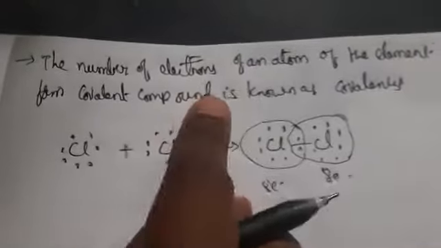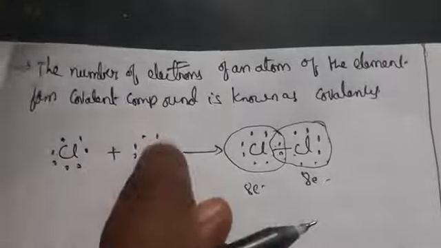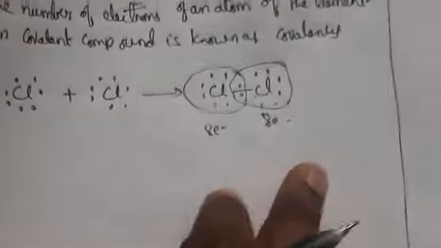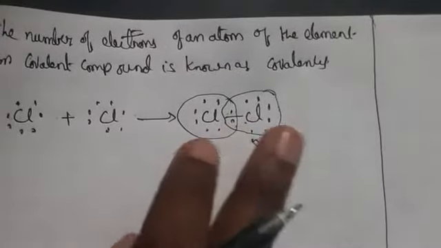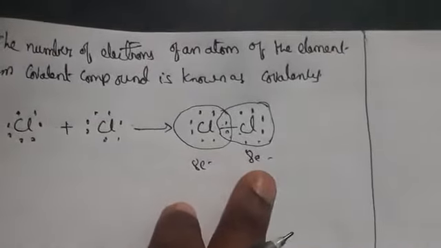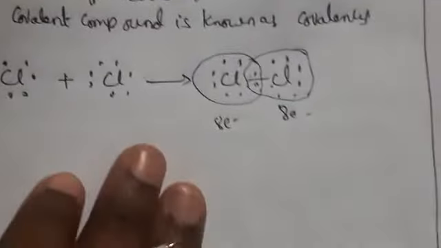Total 7 and 7, so when you combine these two, each has 8 electrons. So the number of electrons of an atom of the element that form a covalent compound, we call it covalency. Here, the number of covalent bonds includes dative bonds. The covalent bond is also known as the dative bond. It means that an atom can form maximum covalency.